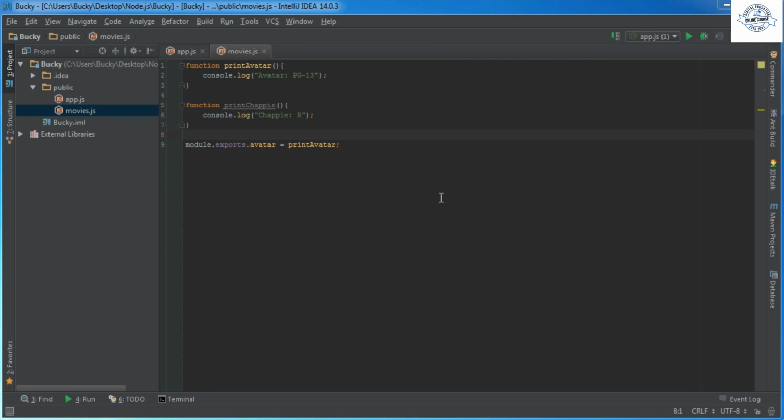Alrighty guys, welcome back, and in this video what I want to do is show you guys an additional way that you can export modules. There are actually a couple different ways, but this is one of the more common ones, so I figured if you ever saw the syntax, it wouldn't throw you off.